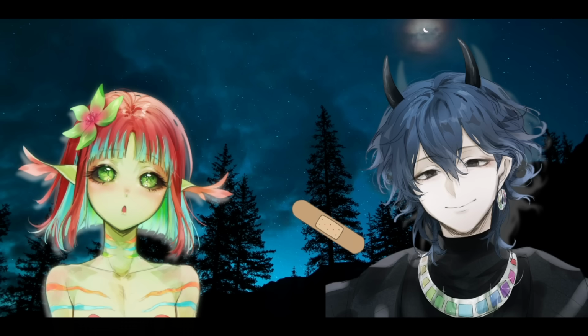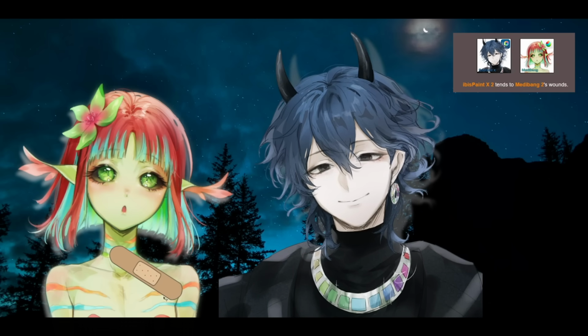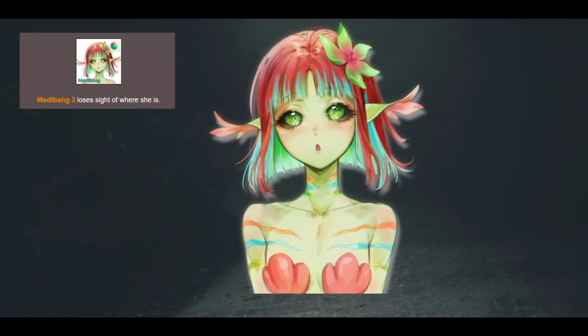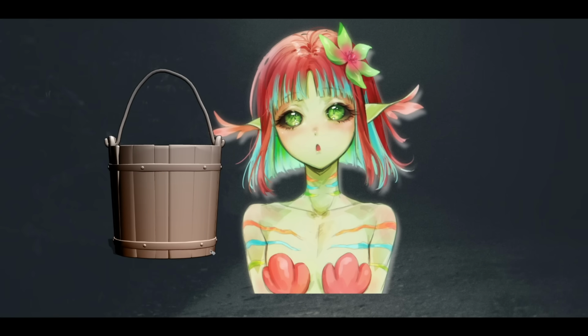Ibis Paint X finds Medibang, who is injured after running away. Ibis Paint X tends to Medibang's wounds. Medibang loses sight of where she is, and then Medibang receives a bucket from an unknown sponsor.